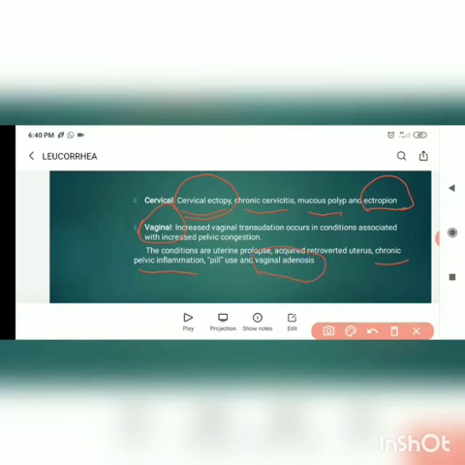Vaginal adenosis. What is vaginal adenosis? It is caused by DES, diethylstilbestrol, and pill use. It is an important MCQ. And then uterine prolapse. Why? Because it causes inversion of the vaginal wall. As a result, there will be some decubitus ulcer and the vagina will be exposed to the outer atmosphere. So it will lead to dryness and infection of the vagina, and an acquired retroverted uterus might also cause discharge.